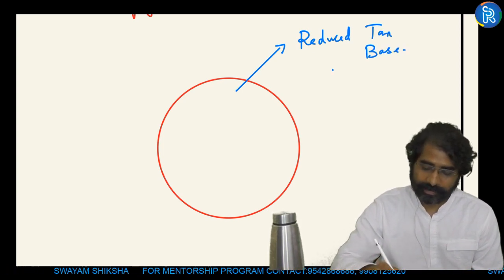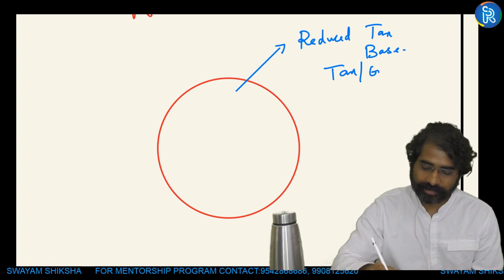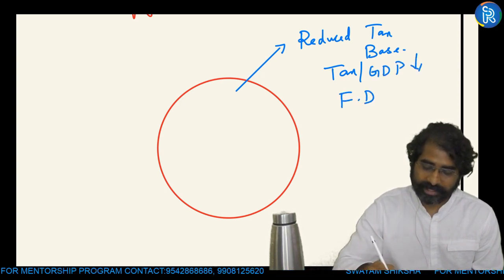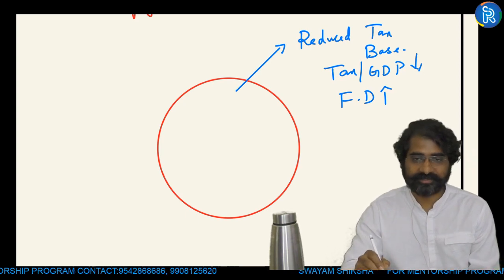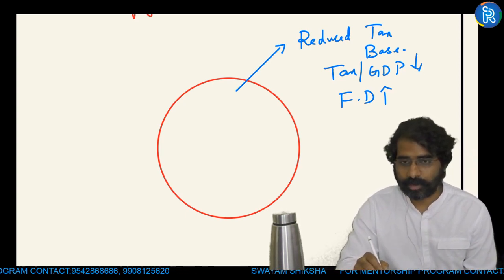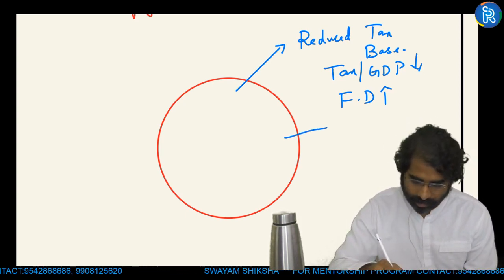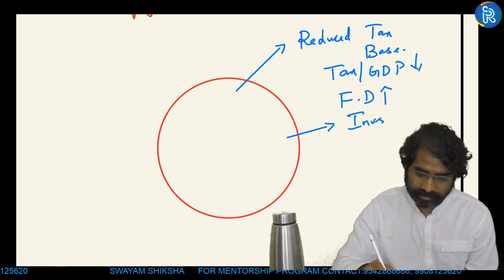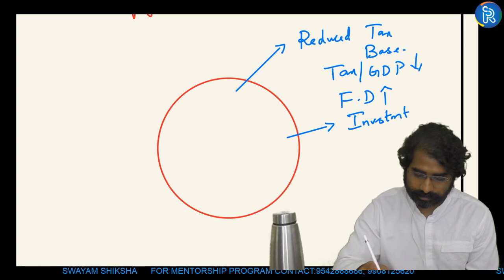So what will happen? Government's tax to GDP is going to come down, so it can lead to an increase in fiscal deficits of the country, which gives wrong signals to the credit rating agencies, and our investments can also reduce. Okay, fine.